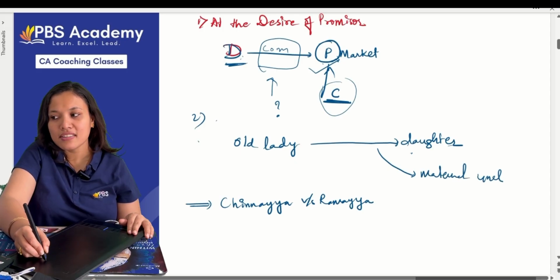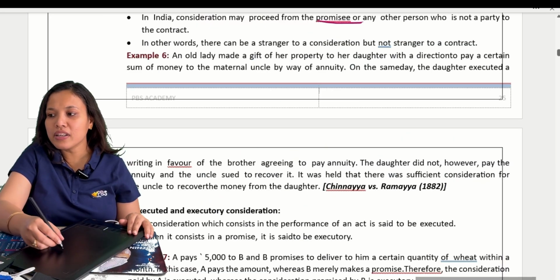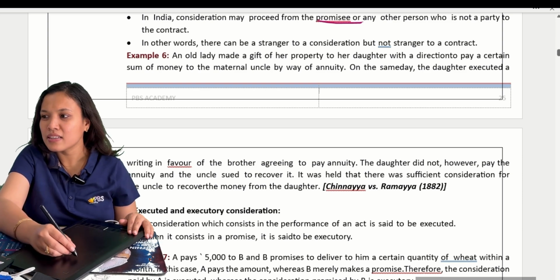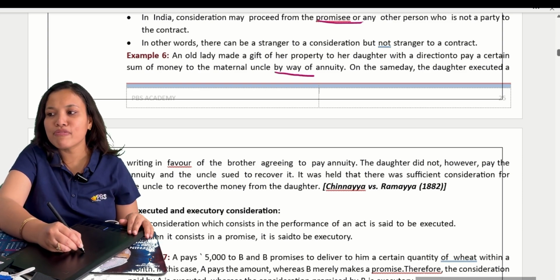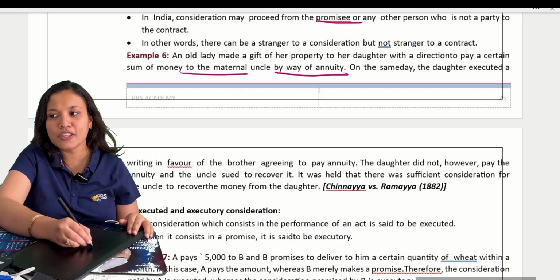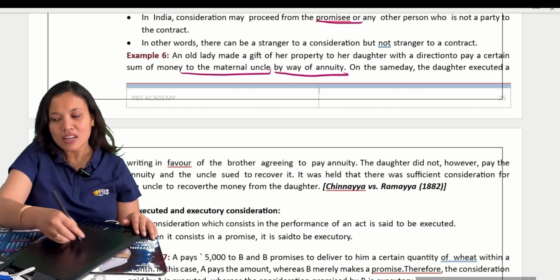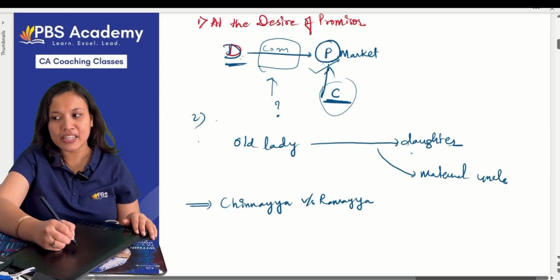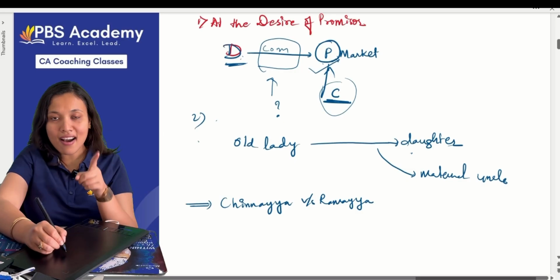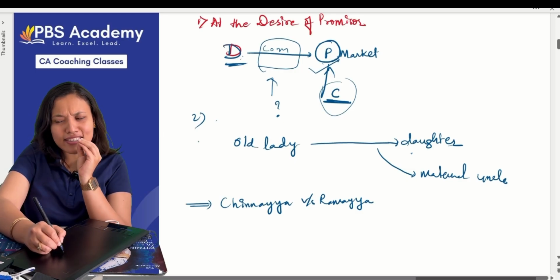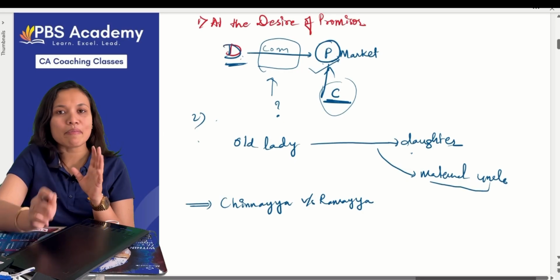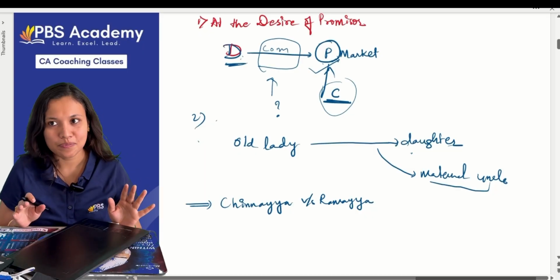She asked to make an annual allowance, a sum of money by way of annuity, to your maternal uncle. She has transferred all her property to her daughter and asked her to transfer a little bit of annuity to her maternal uncle annually.